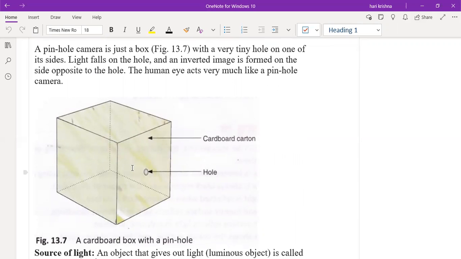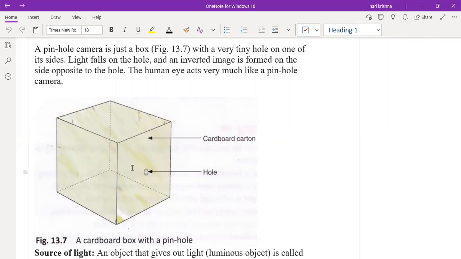A pinhole camera is just a box with a very tiny hole on one of its sides. Light falls on the hole and an inverted image is formed on the side opposite to the hole. The human eye acts very much like a pinhole camera. Whatever image is formed by the pinhole camera will be inverted only. It will not give the erect image. It will always give the inverted image only. Clear? Yes, sir.